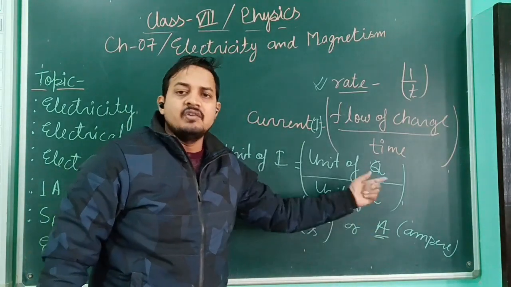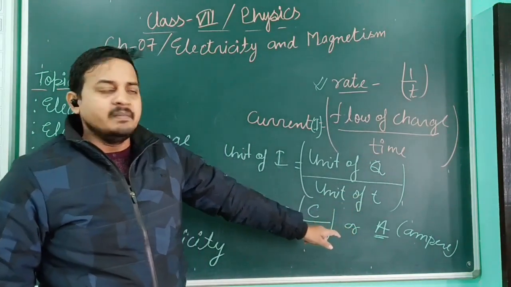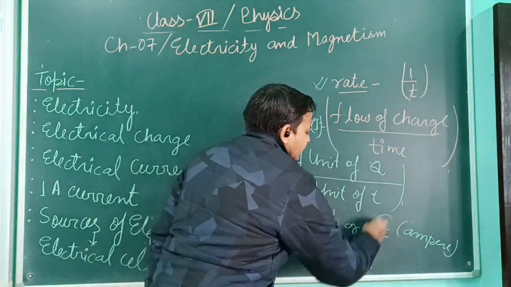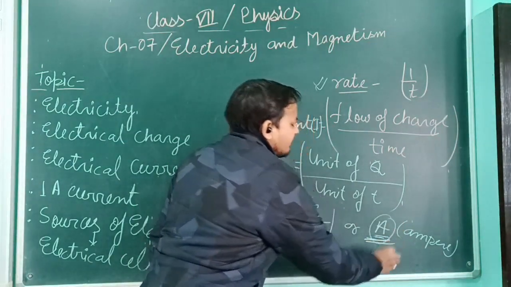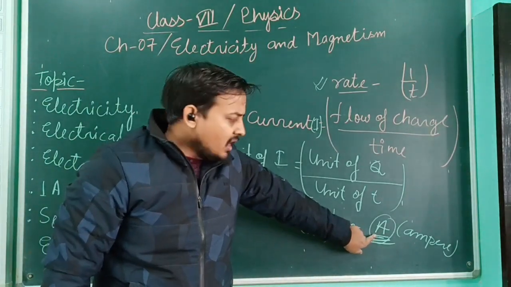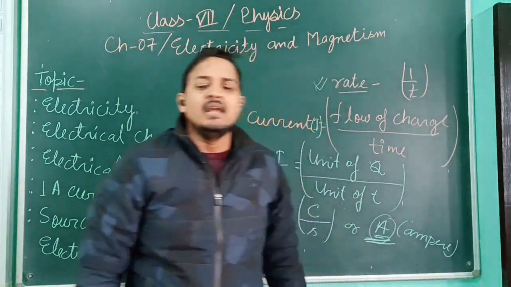Why ampere? Because this entire formula was given by the scientist Ampere. The unit has been named ampere after this scientist. So to represent ampere, we either use the capital A, or if we are writing the complete name, we write it with a small a: ampere.